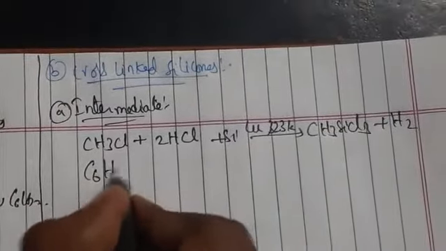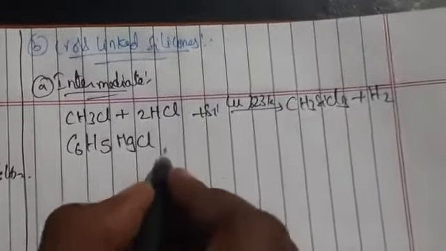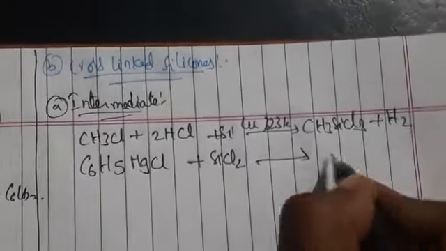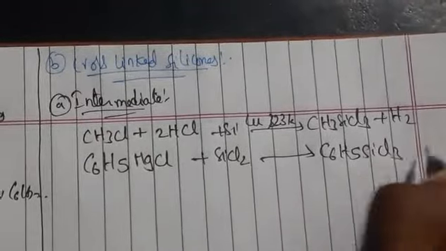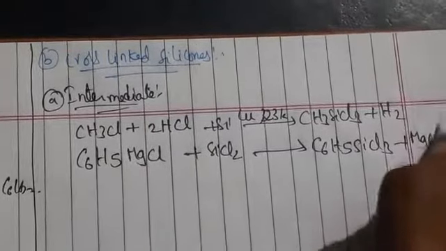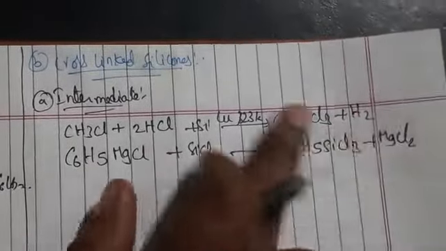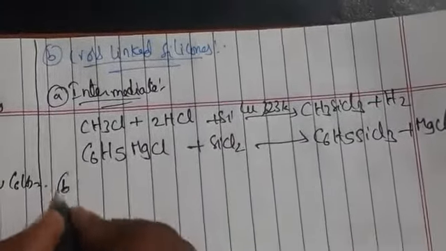Not only this, we can take the Grignard reagent, C6H5MgCl, an aryl magnesium chloride. This is treated with SiCl4, which will give C6H5SiCl3 plus MgCl2. So you can take this intermediate or that intermediate. We have formed two intermediates, and we can take any one of them. So next, what do we have to do?